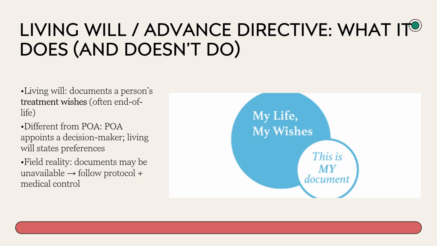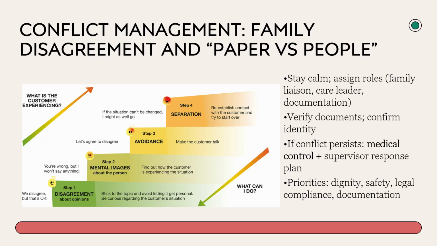A living will is generally a document stating the patient's treatment wishes, often for end-of-life circumstances. It's different from a POA. A POA, or power of attorney, appoints a decision maker. A living will expresses the patient's preferences. In the field, you may not have clean access to documents, so supervisors must teach crews to follow protocol, provide appropriate care, and involve medical control when there's uncertainty.